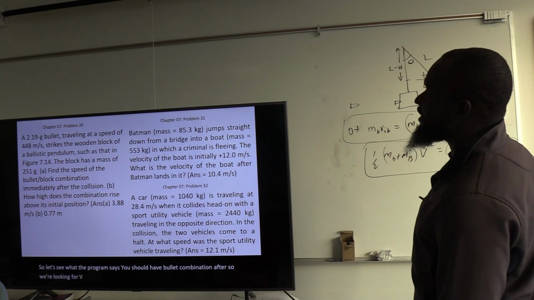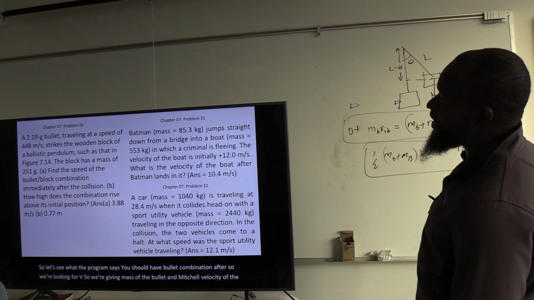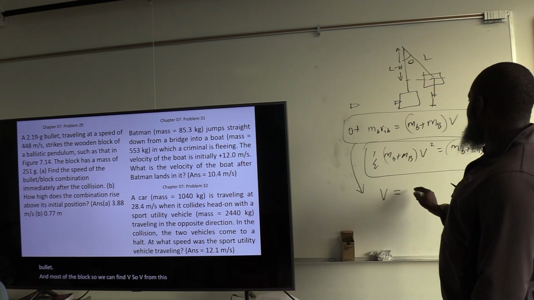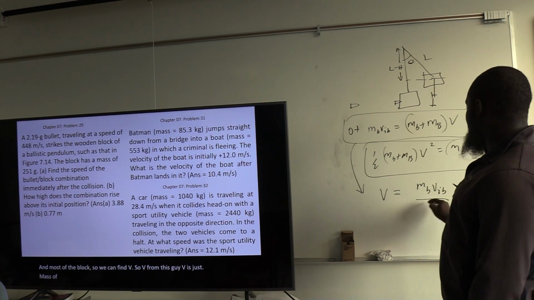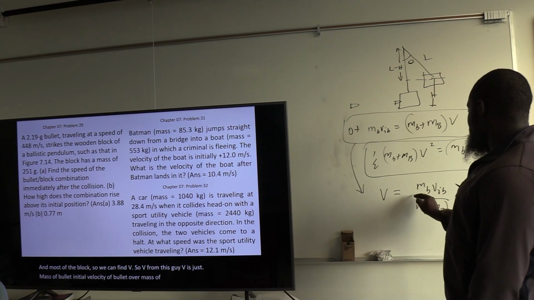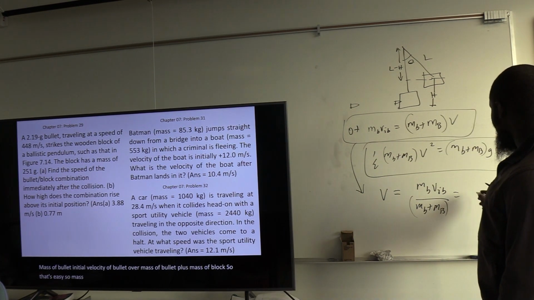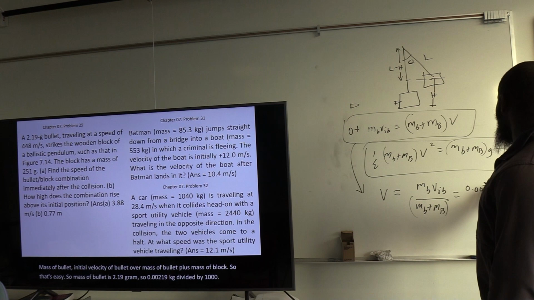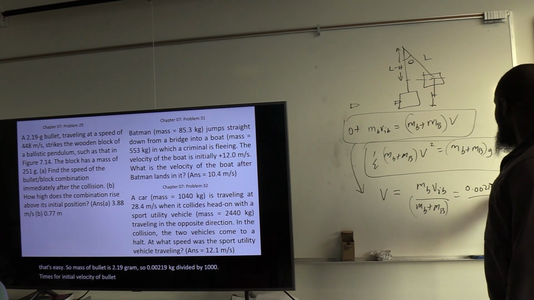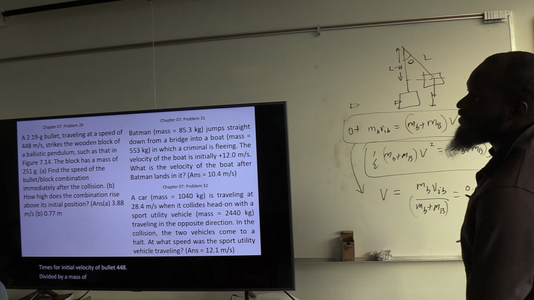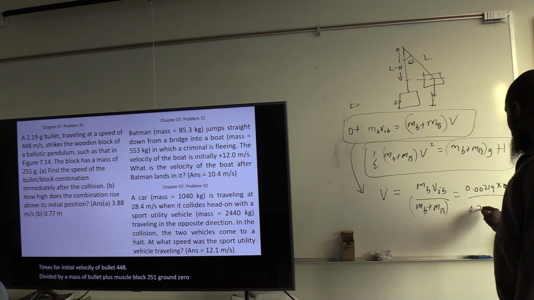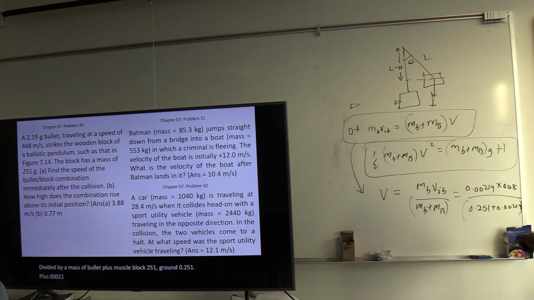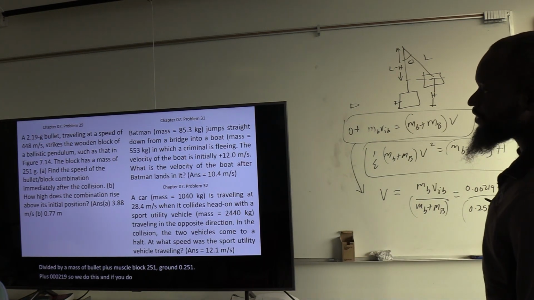So we are given the mass of the bullet, the initial velocity of the bullet, and the mass of the block. So we can find V. V from this equation is just mass of bullet times initial velocity of bullet over mass of bullet plus mass of block. So that's easy. Mass of bullet is 2.19 grams, so 0.00219 kilograms, times the initial velocity of the bullet, 448, divided by mass of bullet plus mass of block, 251 grams, 0.251, plus 0.00219. If you do that carefully, you're going to get the answer to be 3.88 meters per second.